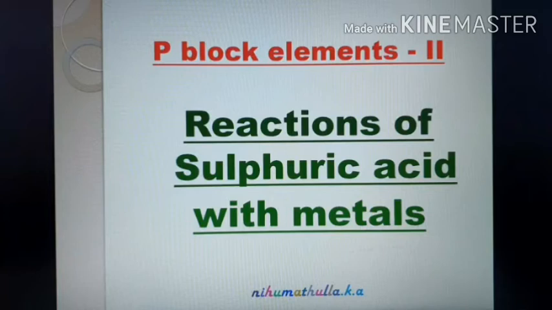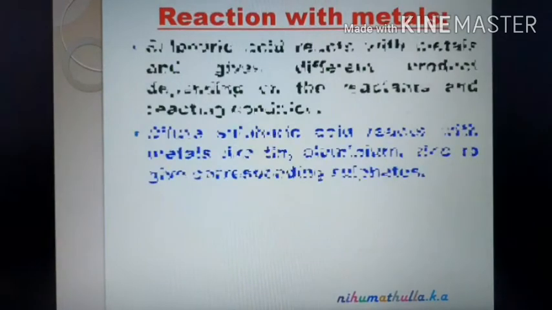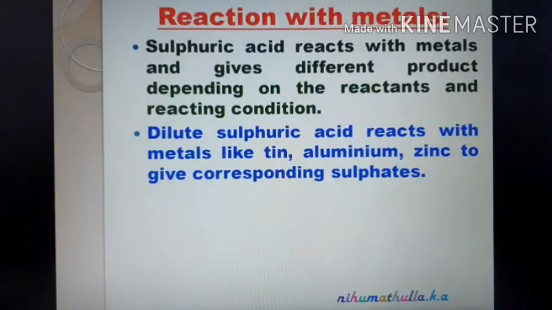So in this video we are going to discuss the reactions of sulfuric acid with metal. How metal undergoes reaction with dilute sulfuric acid and concentrated sulfuric acid. Reaction with metals. Sulfuric acid reacts with metals and gives different products depending on the reactants and the reacting conditions.